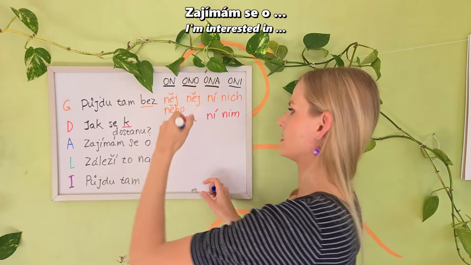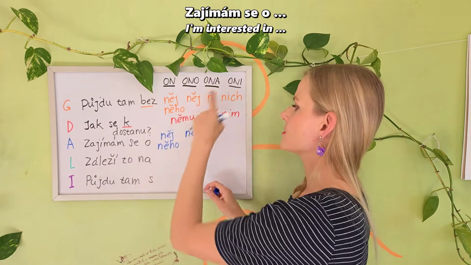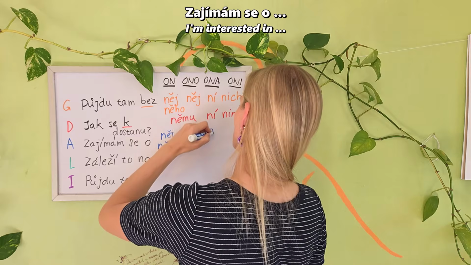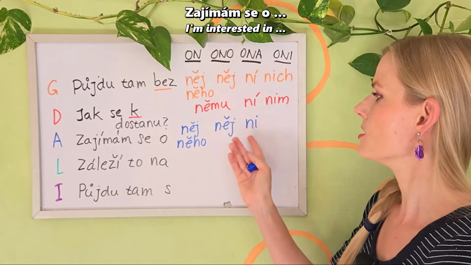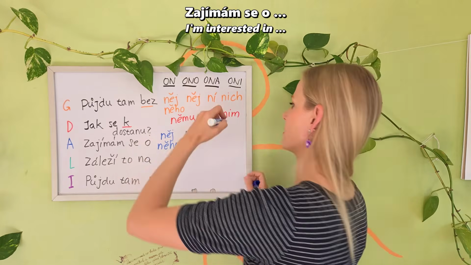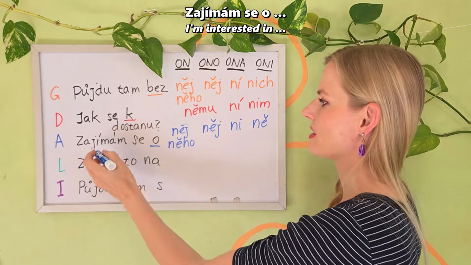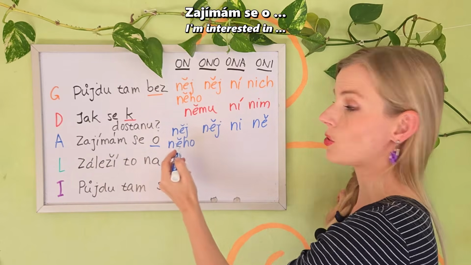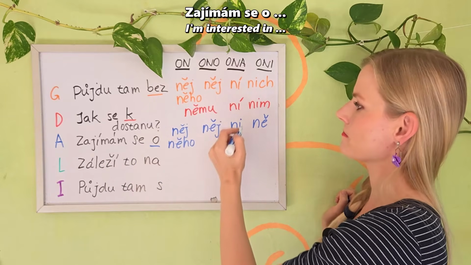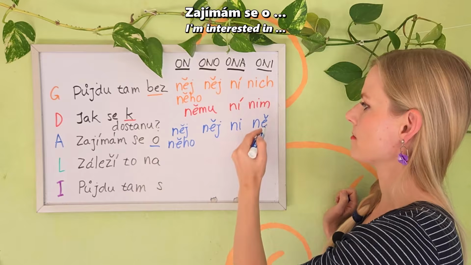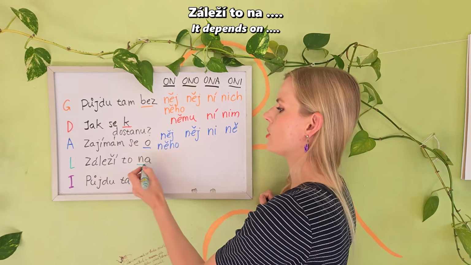I'm interested in it. Zajímám se o něj. Only něj. I'm interested in her. Zajímám se o ní. Careful, this one is short. It's the only one that will actually be short. O ní. I'm interested in them. Zajímám se o ně. Čtěte se mnou, read with me. Zajímám se o něj, nebo zajímám se o něho. Zajímám se o něj. Zajímám se o ní. Zajímám se o ně.